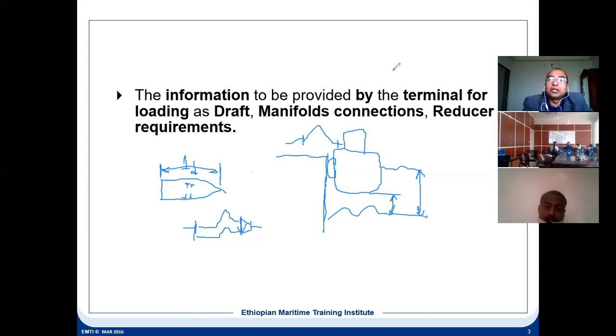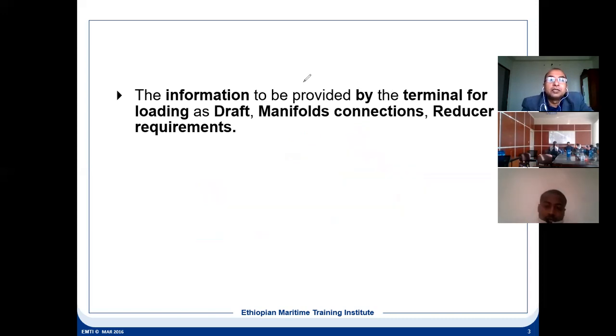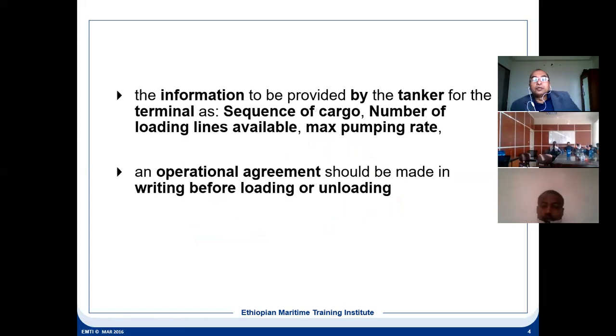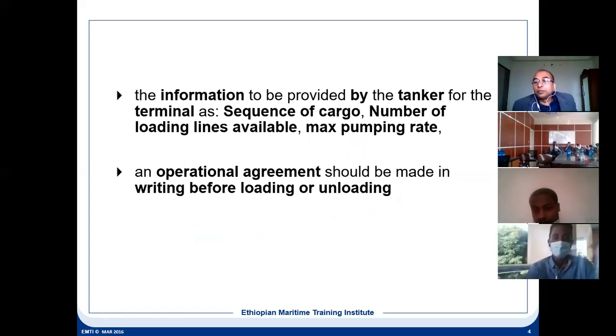So unless the terminal gives you all this information, the ship won't be able to exchange the information and prepare accordingly. Now, the ship also has to give certain information. What all information should the ship give to the terminal, because both are involved in the cargo operation? The sequence of cargo: which tank, or if it is different grades, which grade will be discharged first or loaded first. All this information has to be given.